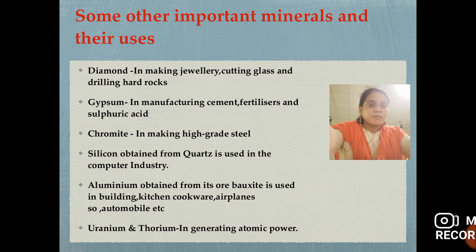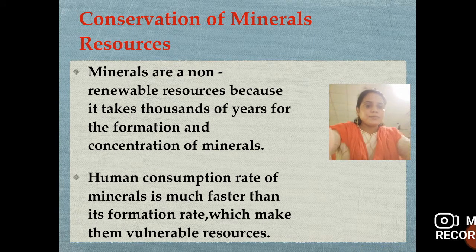Aluminium is obtained from its ore, bauxite, and is used in building kitchen cookware, airplanes and automobiles. And uranium and thorium are used in generating atomic power. So these all were the distribution of minerals in India and its uses.